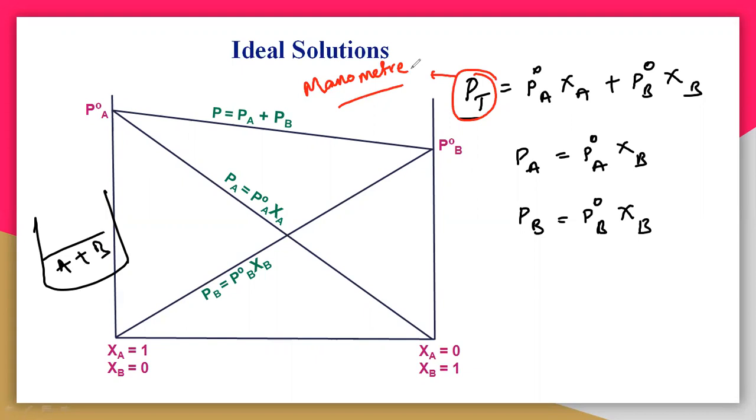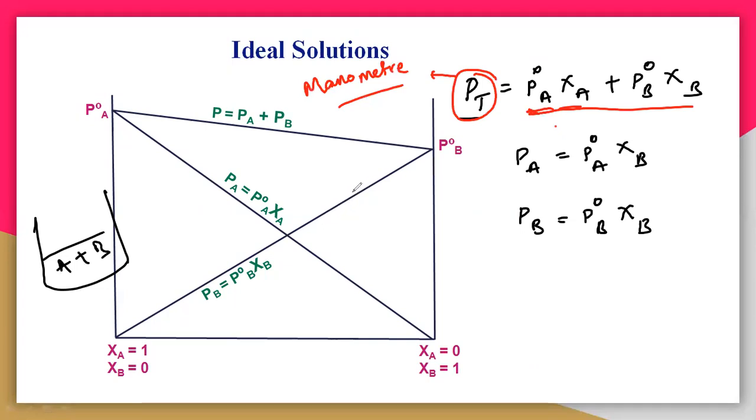With Raoult's law, you have to calculate P naught A zeta A and P naught B zeta B. According to Raoult's law, P total is equal to this. So first we have to calculate P naught A zeta A and P naught B zeta B. How can we calculate these values?